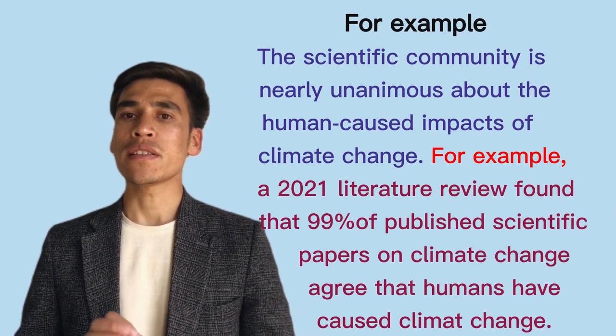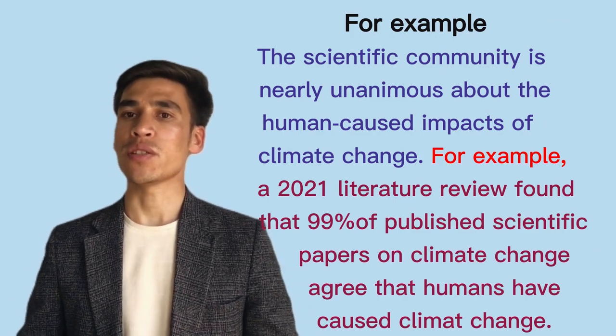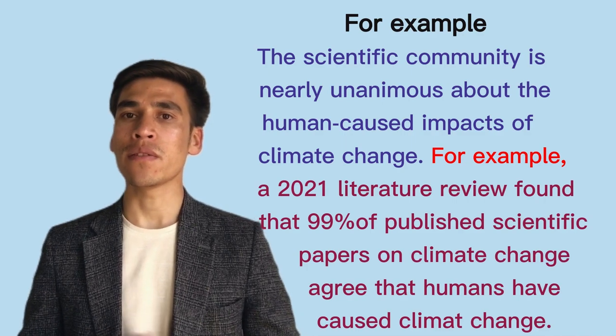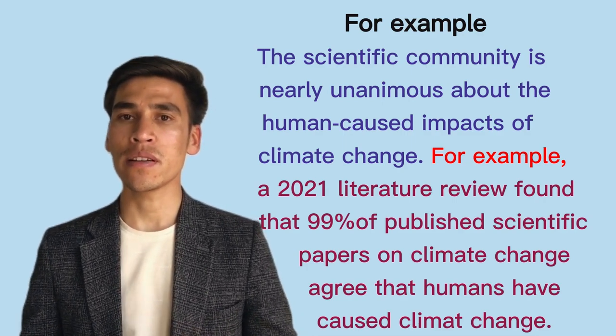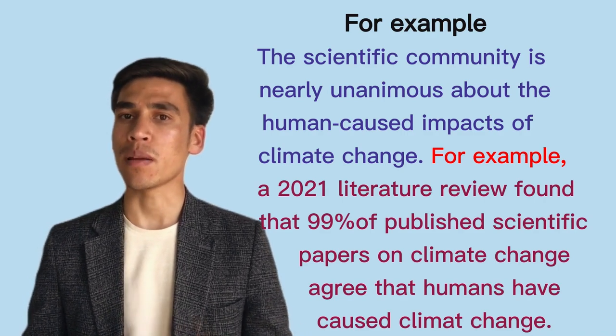For example, the scientific community is nearly unanimous about the human-caused impacts of climate change. For example, a 2021 literature review found that 99% of published scientific papers on climate change agree that humans have caused climate change.